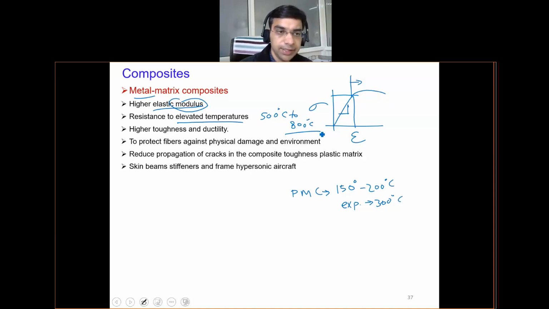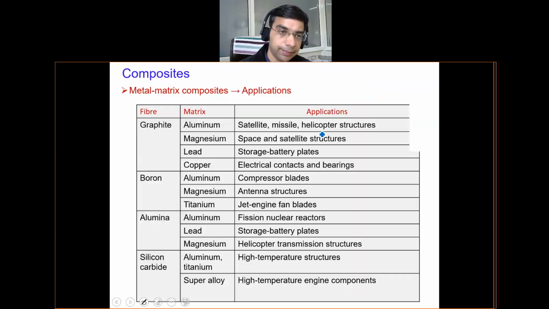They have high toughness and high ductility. They are also very stiff, used as stiffeners in several hypersonic aircraft, so the stiffness value is quite high. This table summarizes some applications or products made of metal matrix composites, showing the combination of fiber and which matrix, and what product is made. With graphite fiber, the matrix options can be aluminium, magnesium, lead, copper. We can have different types of products made, which you can see in this table.